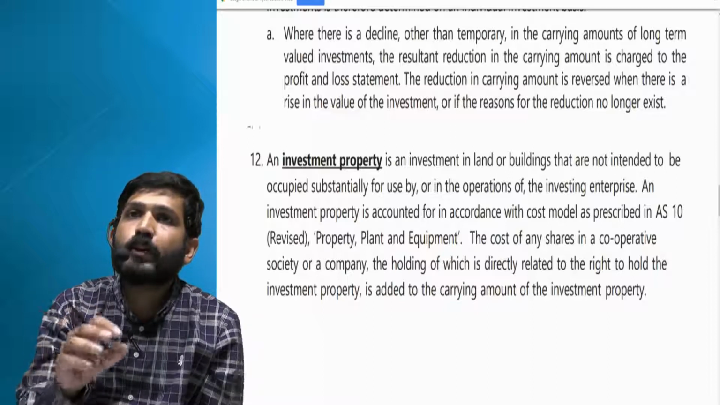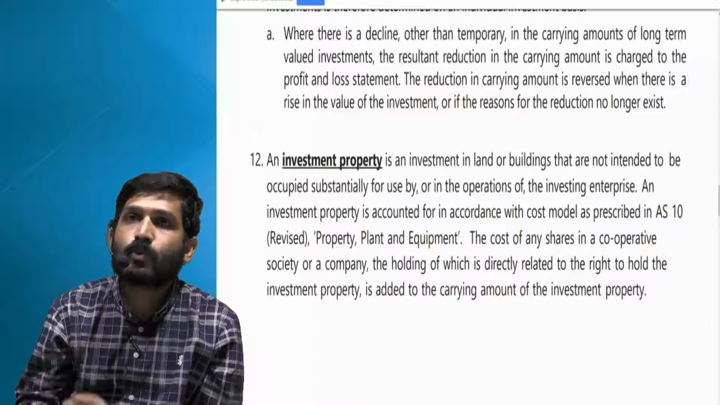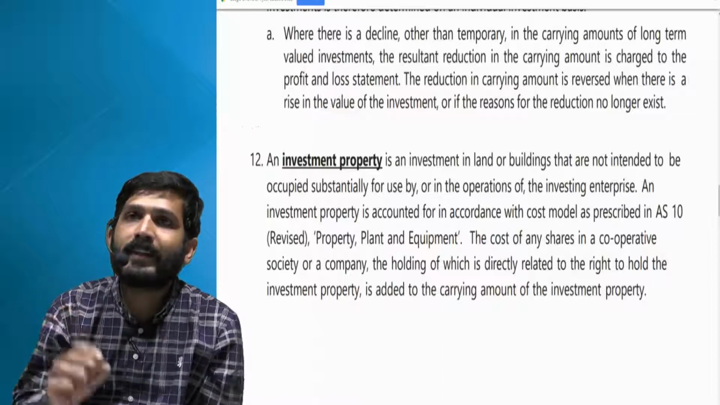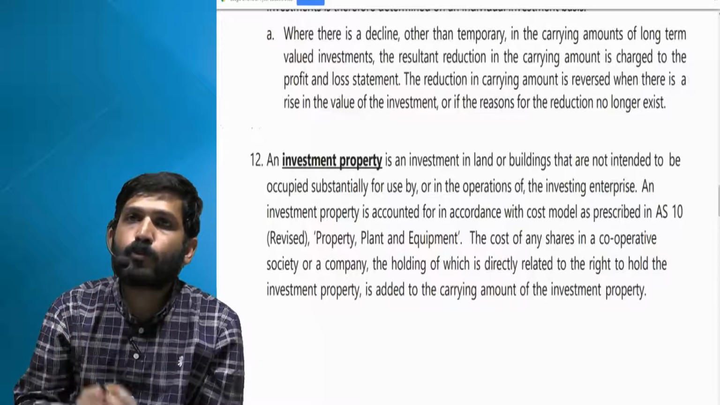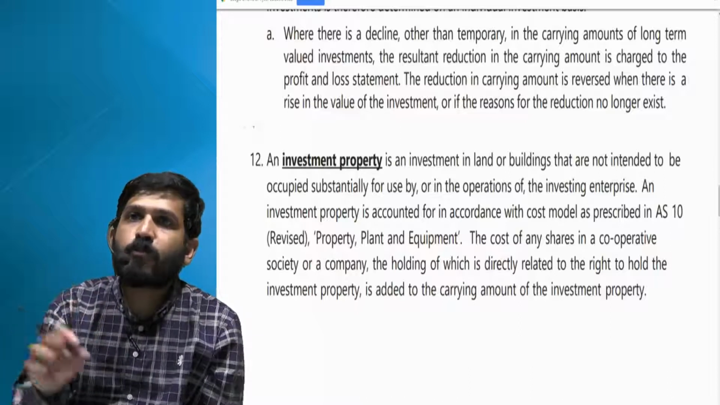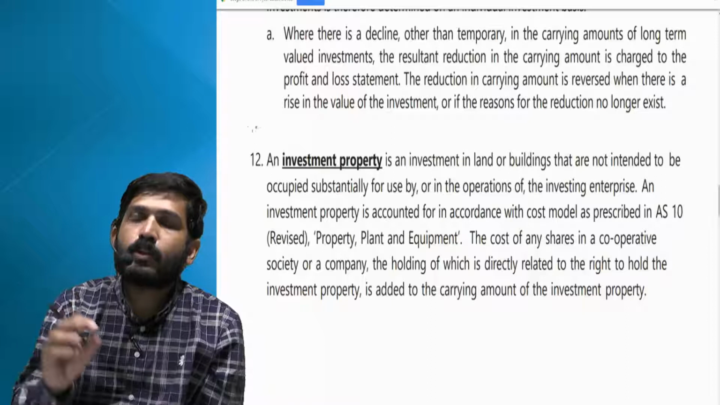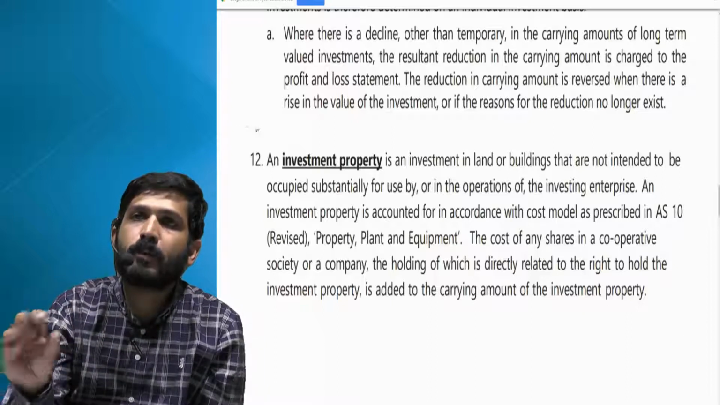Now sometimes you might acquire shares of a cooperative society or a company whereby you get an exclusive right for a building. Many a times certain buildings are registered as a society, so when you want to buy a flat in that building, you don't actually buy a flat, but you buy shares of that cooperative society and you are entitled to use that flat. Now the cost of shares of that society is as good as the value of the flat. So let us say you have acquired the shares of that cooperative society for 50 lakhs and you get an exclusive right to use a particular flat.